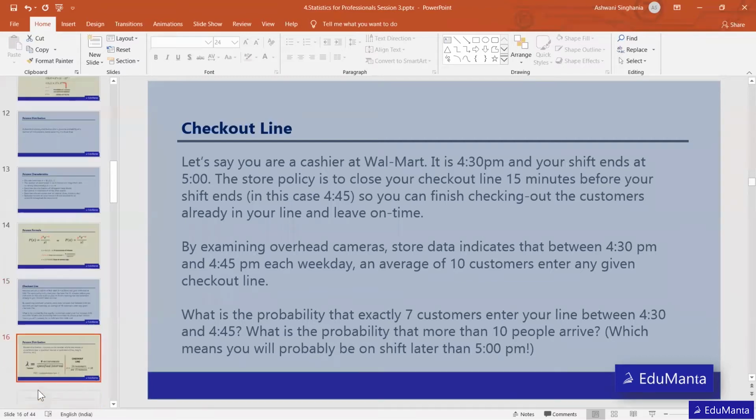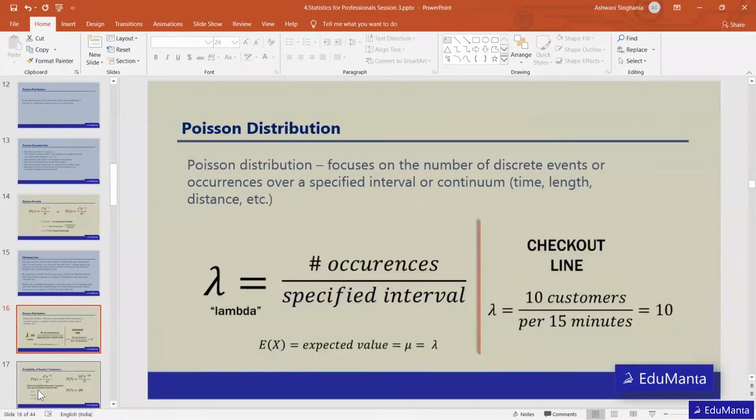So let's understand what variable or parameter we need over here. We need lambda, that is, in a particular interval, the expected number of customers that are going to come. Here 10 customers are going to come in every 15 minutes.